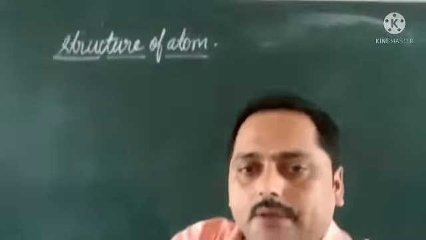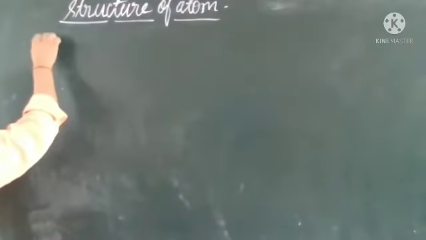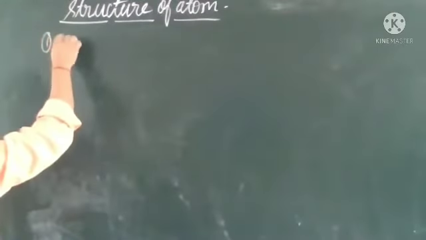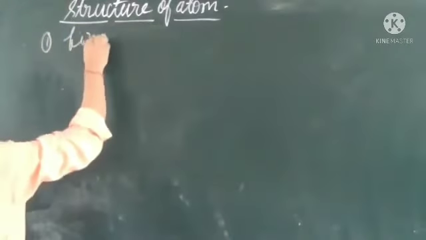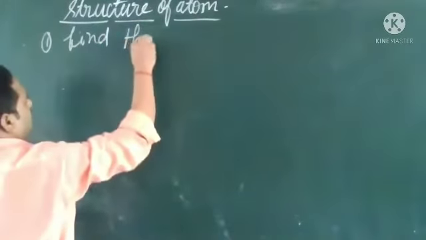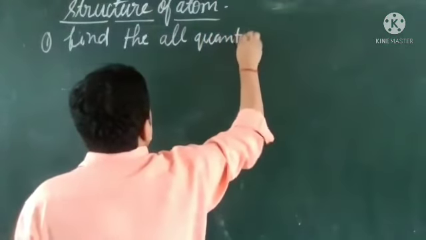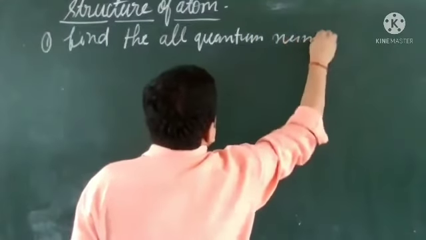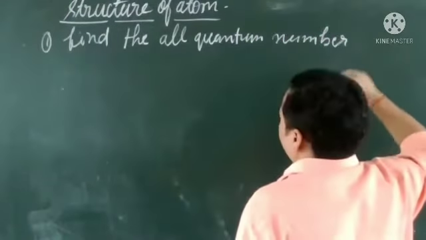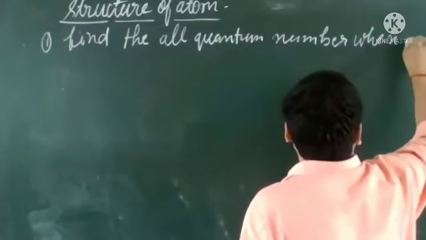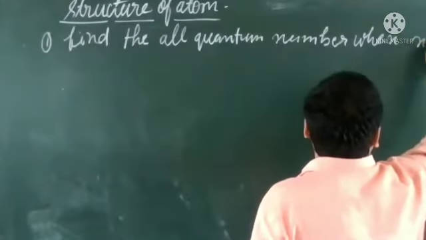Just all of you see here. Find all quantum number values when n equals 1.